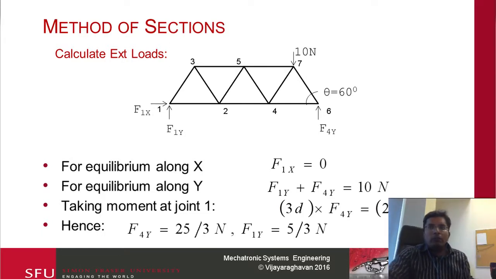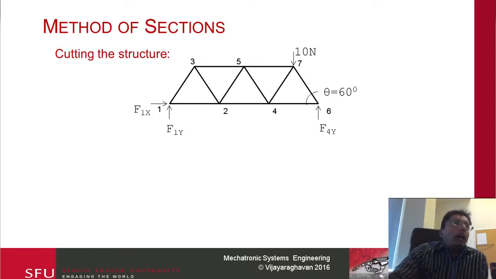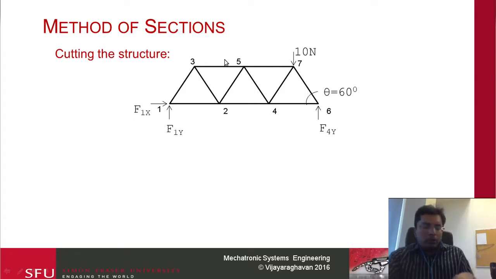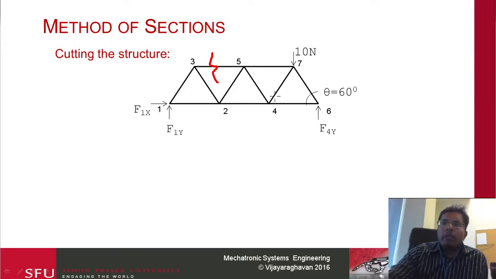So this is what we do. The next step is I'm going to cut this particular structure, and you need to be careful about where you're actually cutting it. Since I want to calculate the value for T35, when I cut the structure, I need to make sure that my cut passes through T35, the 35 link.